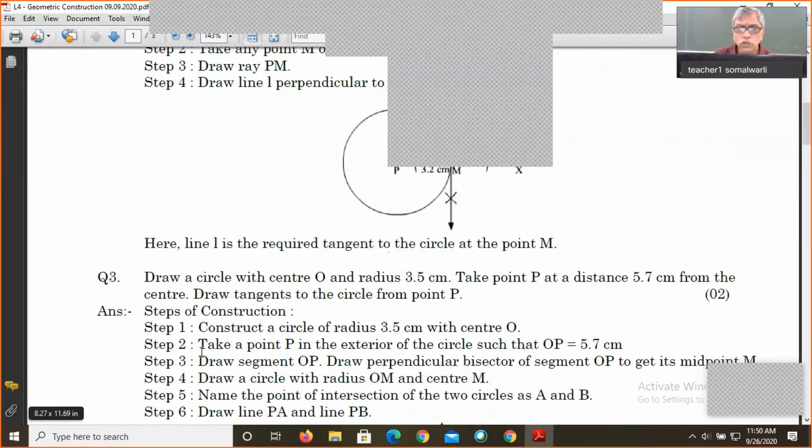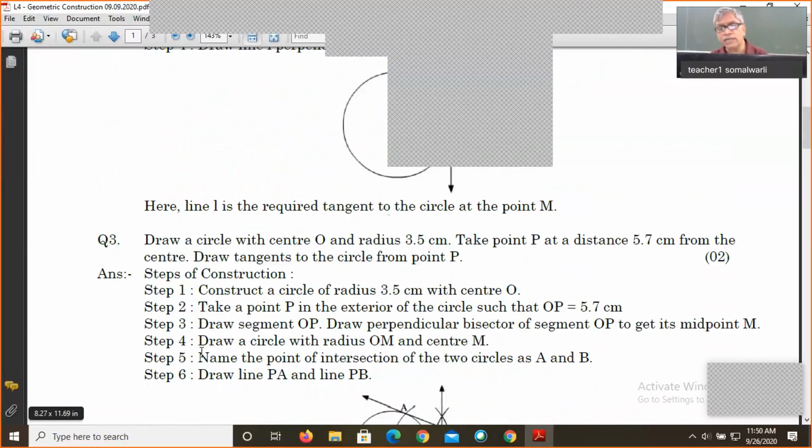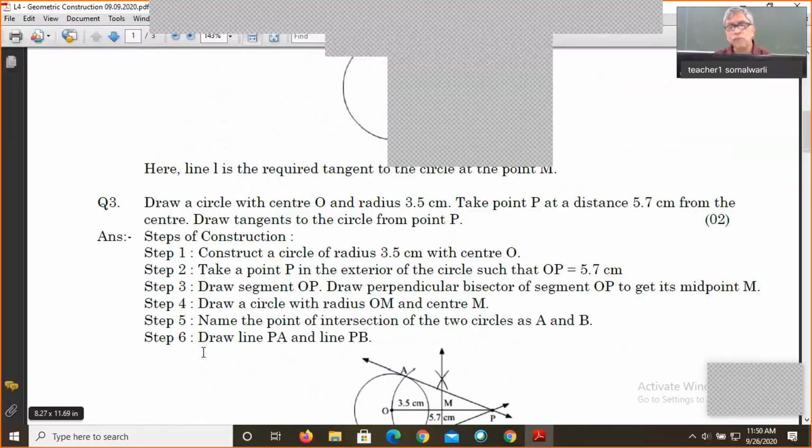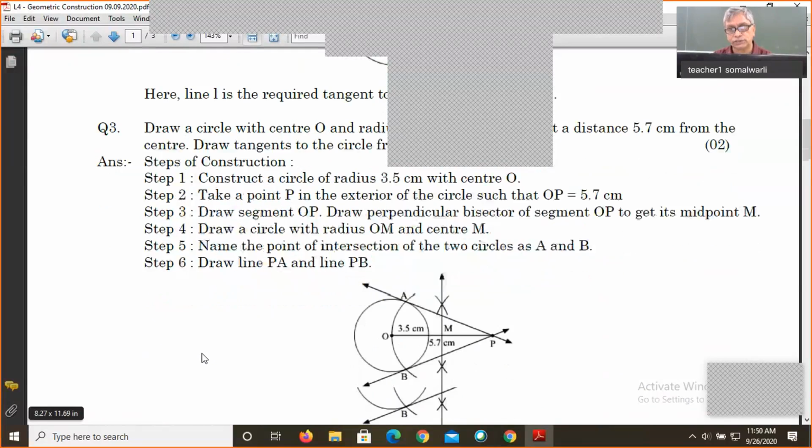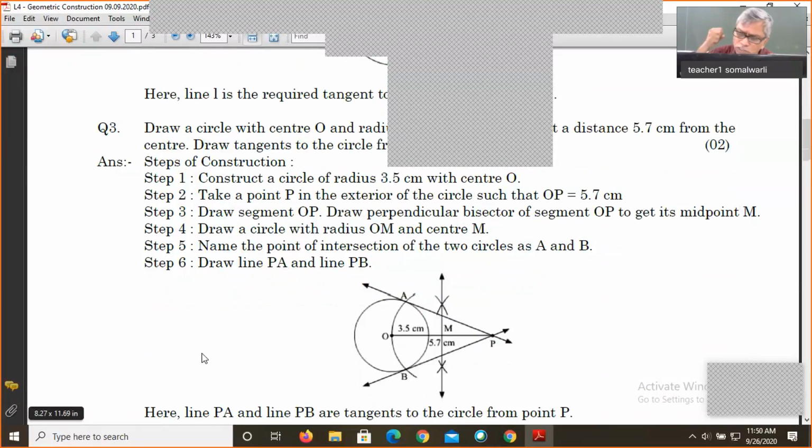In the next question, draw a circle with center O and radius 3.5. Take a point P at a distance 5.7 from the center. Draw tangents to the circle from point P. From a point outside the circle, two tangents can be drawn. Now, I am telling you how to draw that construction. After telling you the construction, I will tell you later which theorem is responsible for saying that these are the two tangents. First, we'll understand the construction.